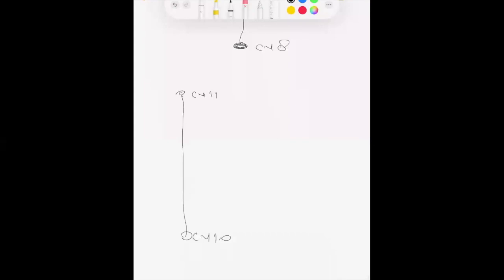In between we have cervical 1 to cervical 7, so cervical 2, 3, 4, 5, 6, and 7. We have all these points just in between CV11 and CV10.